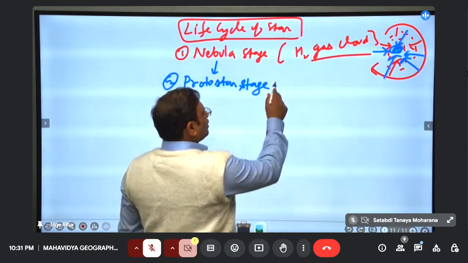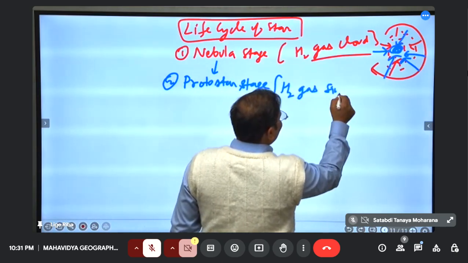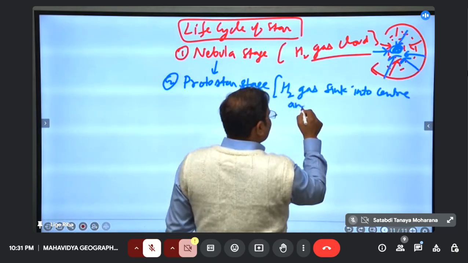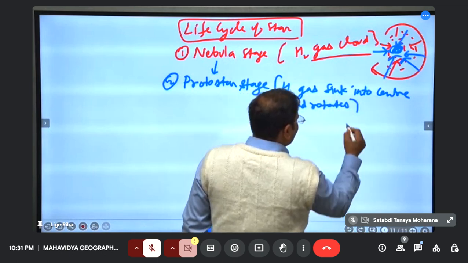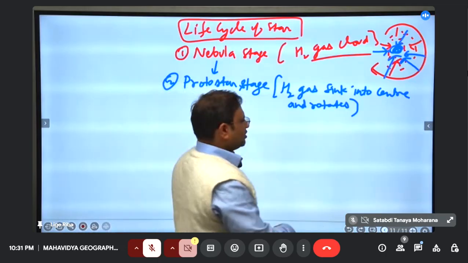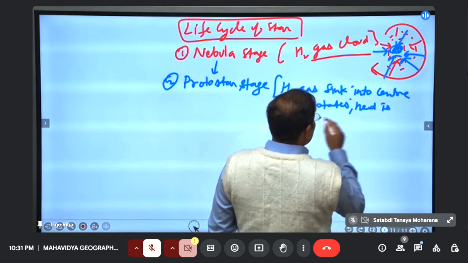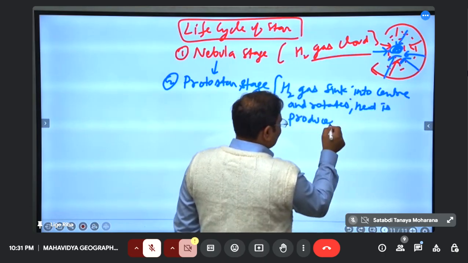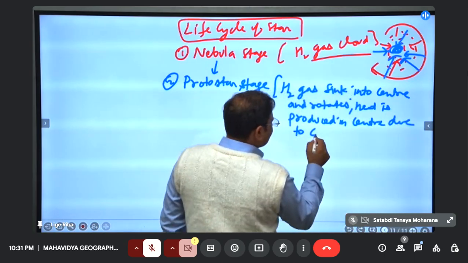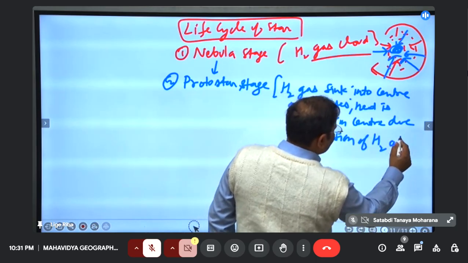In the protostar stage, hydrogen gas sinks into the center and rotates. As it starts rotating, it sinks into the center. In the center, heat is produced due to collision of H2 atoms.